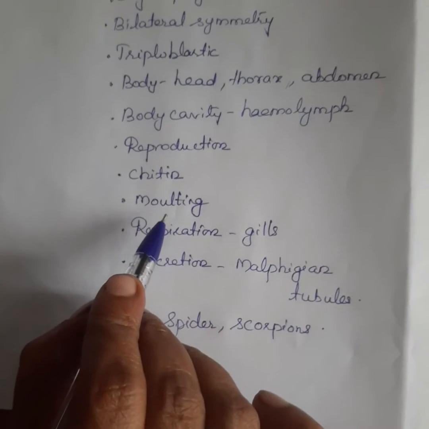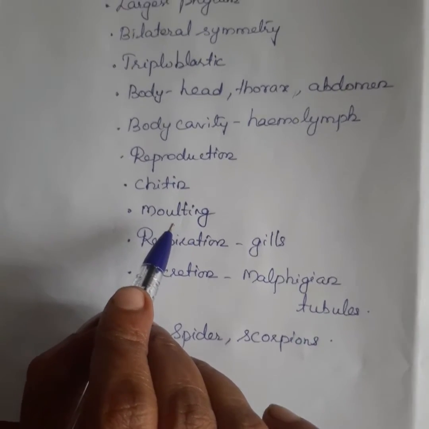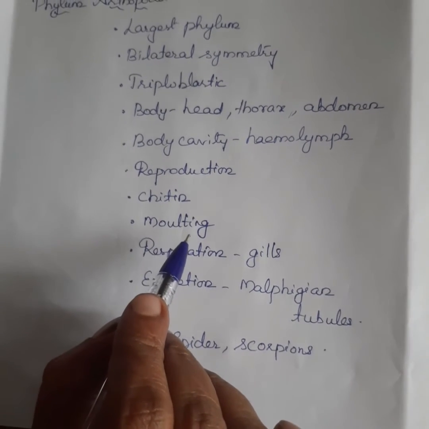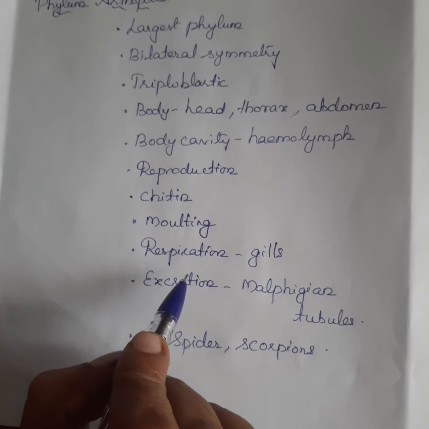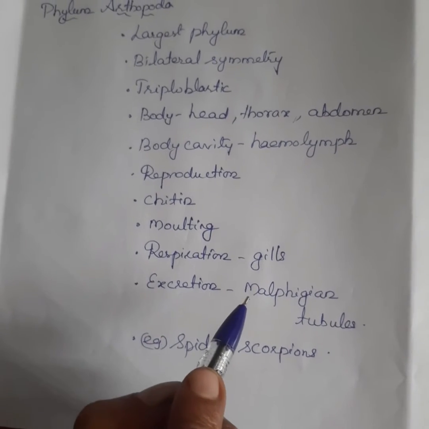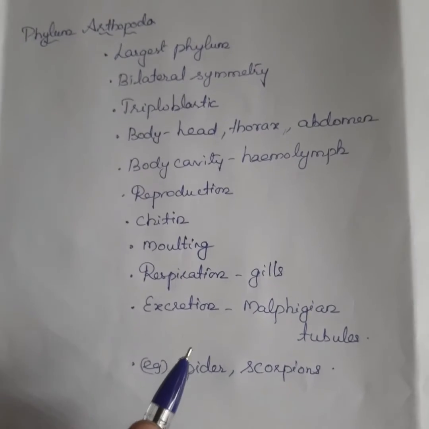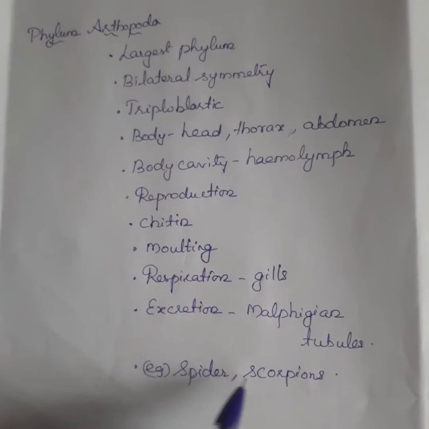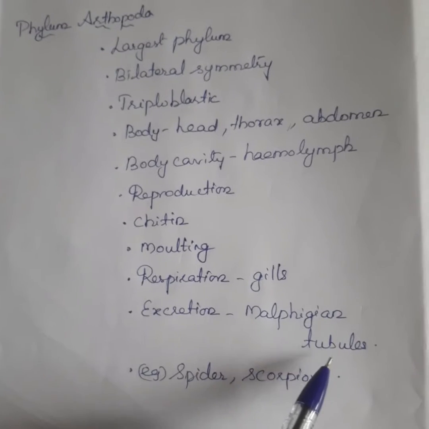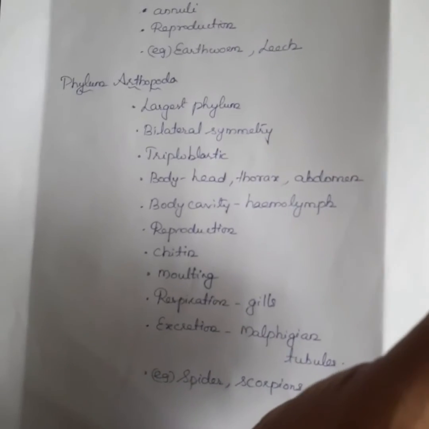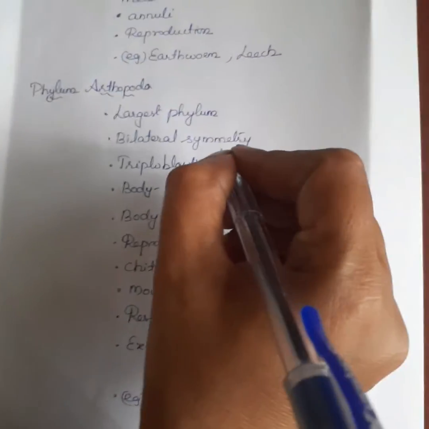The casting off and regrowing of the exoskeleton is called molting. Respiration takes place at the body surface, and gills are present in the organism. The excretion is mainly done with the Malpighian tubules. Examples: spider, scorpions. Students, this is very important.